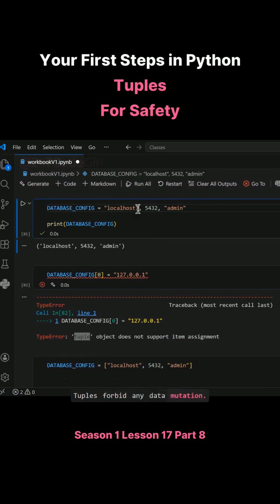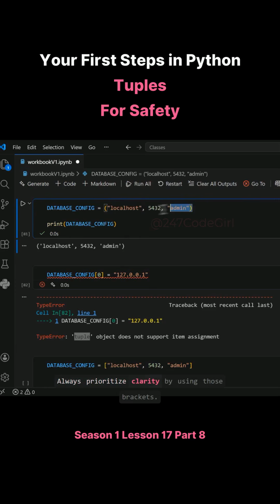Tuples forbid any data mutation. They protect the integrity of your information. They are unchangeable. A list, however, is vulnerable. If you have critical variables like this database setup, where changes would be catastrophic, use a tuple. Define it clearly with parentheses.